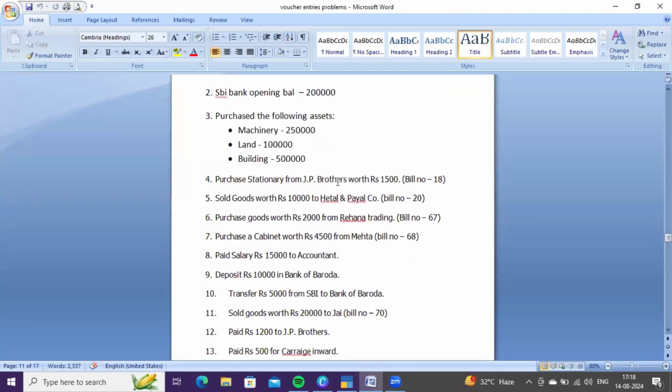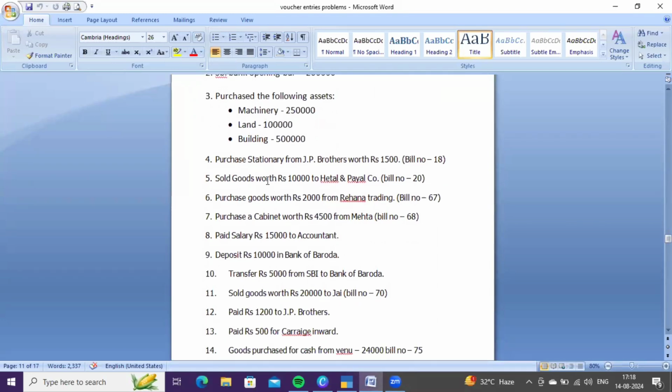Next, purchase stationery from JP Brothers worth 1500. One more thing is, if any item has been specified instead of goods, then such a transaction will come under general voucher. Such a transaction which we had either purchased or sold on credit basis comes under general voucher itself.